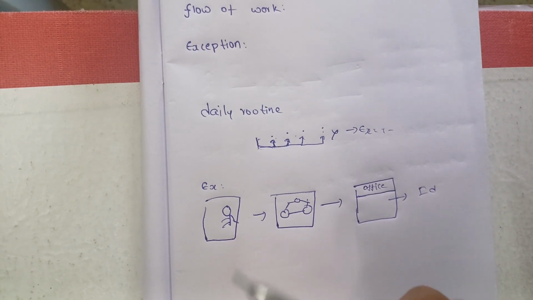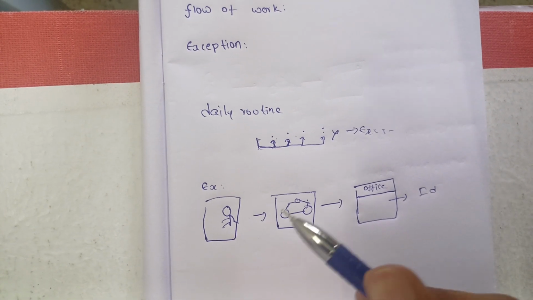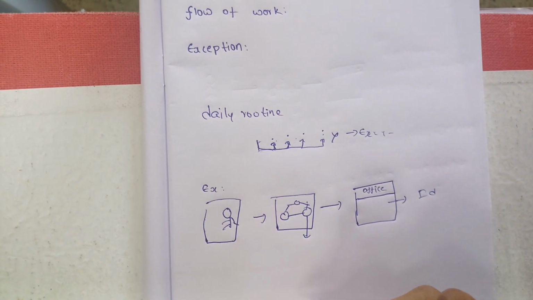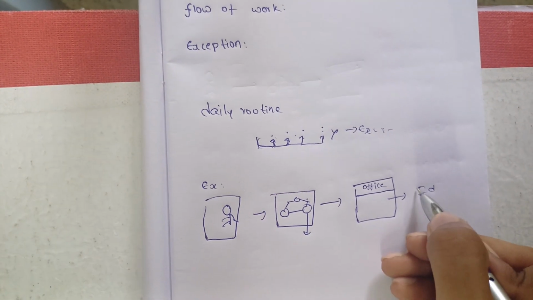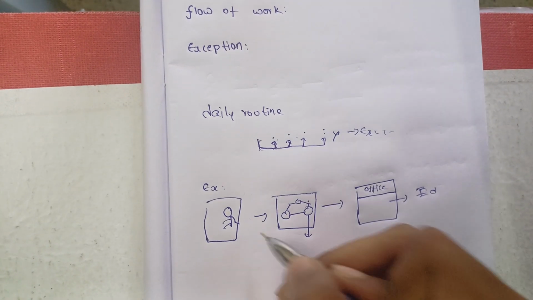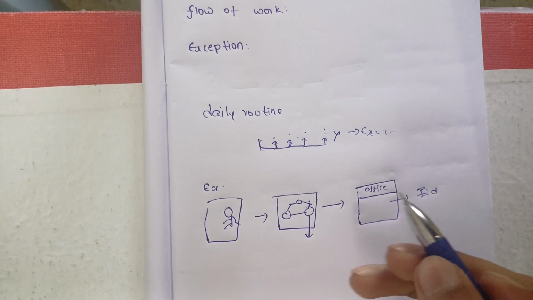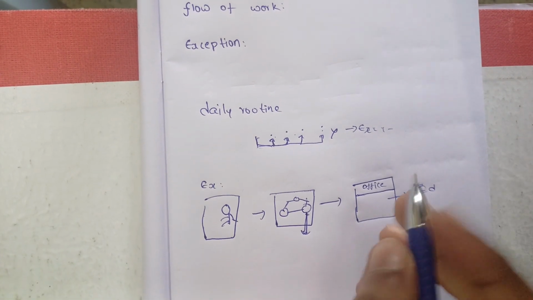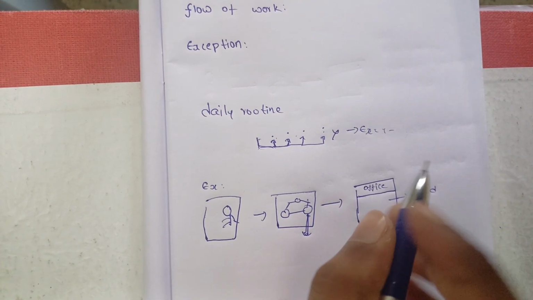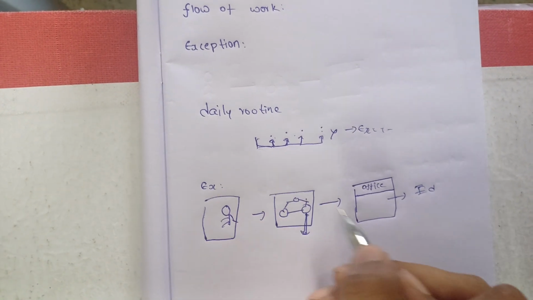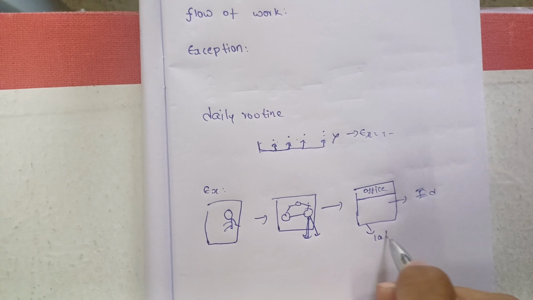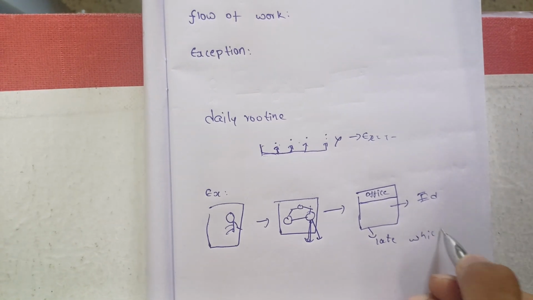Now let me tell what his exceptions are. In case there is a puncture in his tire, or he forgets his ID, all such things come under exceptions. Let's consider his tire got punctured. If his tire gets punctured, he gets late to the office, which is not his daily routine.